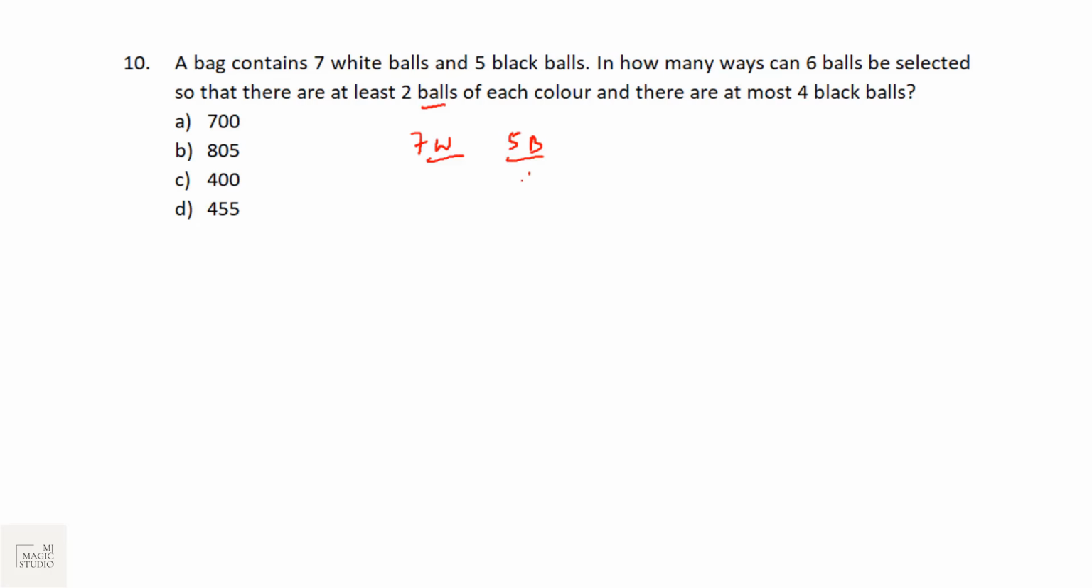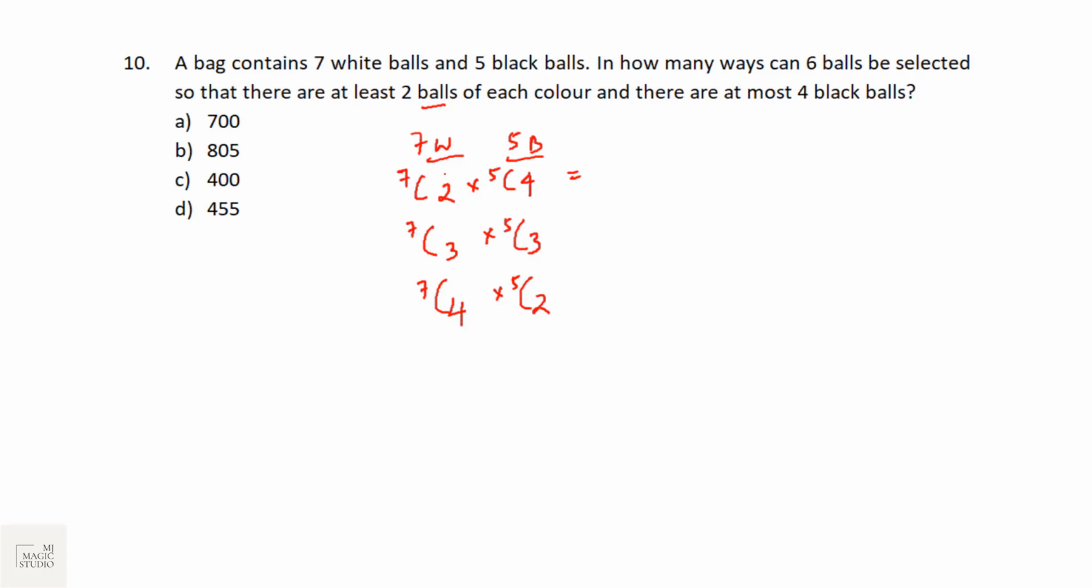So let us start with 4 black balls. Then we should have 2 white balls, or 3 black balls, then 3 white balls. If we select 2 black balls, then we need to select 4 white balls. And we cannot go for 1 black ball because at least 2 balls of each color should be there. So these are the 3 cases that we will have. 7C2 into 5C4 plus 7C3 into 5C3 plus 7C4 into 5C2.